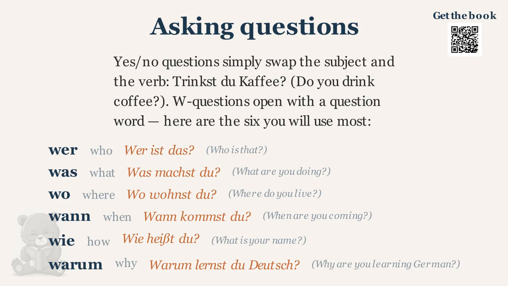W questions open with a question word. Here are the 6 you will use most. Wer? Wer ist das? Was? Was machst du? Wo? Wo wohnst du? Wann? Wann kommst du? Wie? Wie heißt du? Warum? Warum lernst du Deutsch?